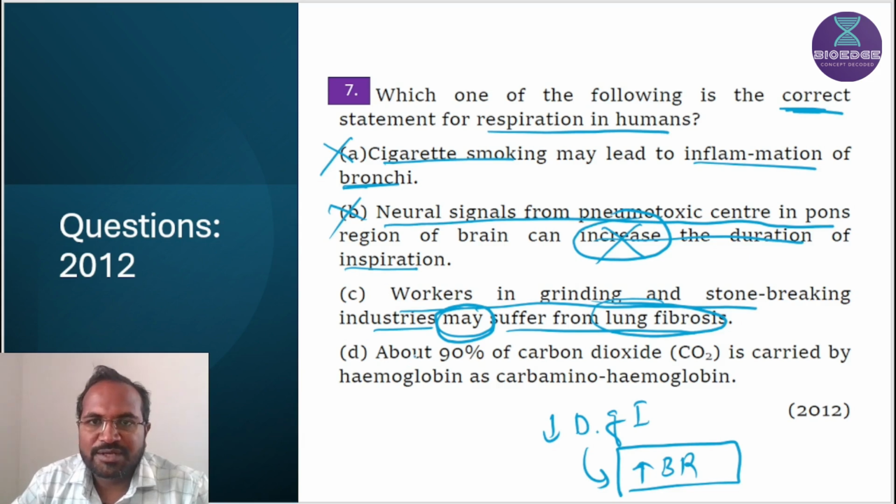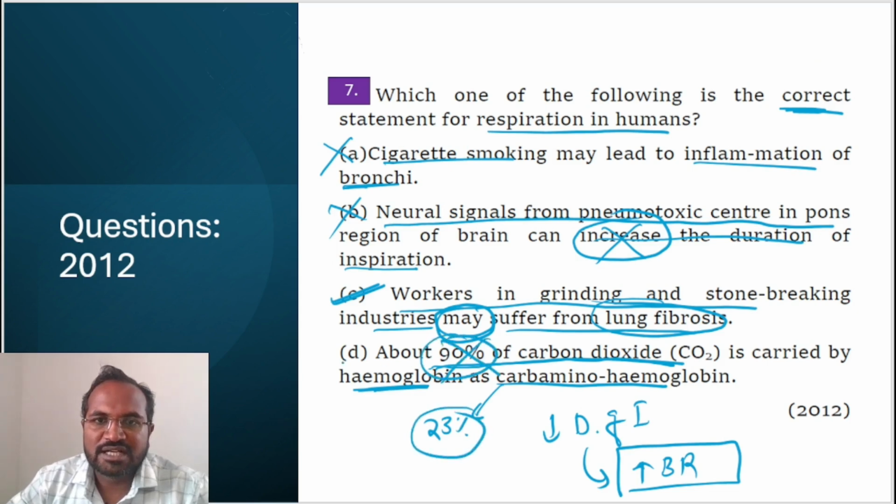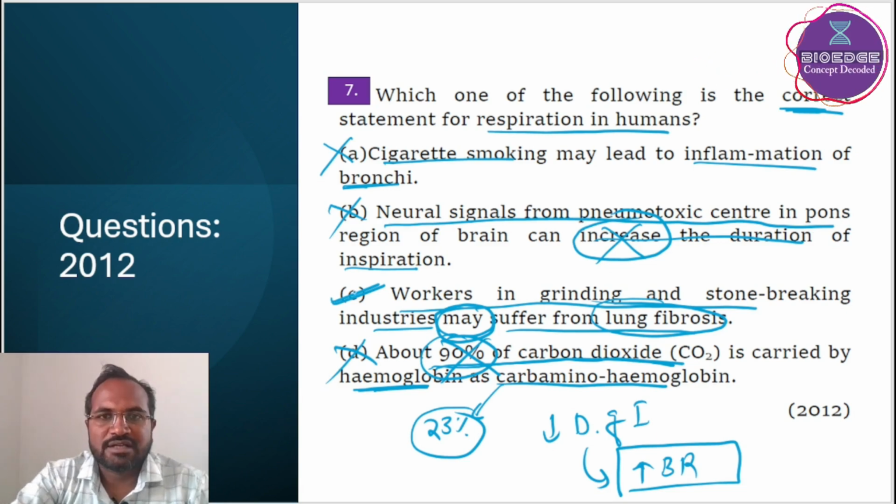So that's why this is an occupational disorder. So this is the correct option. About 90% of carbon dioxide is carried by hemoglobin. No, as carbaminohemoglobin, carbon dioxide is carried at 23%, not 90%. That's why this statement is also wrong. C is the correct statement.